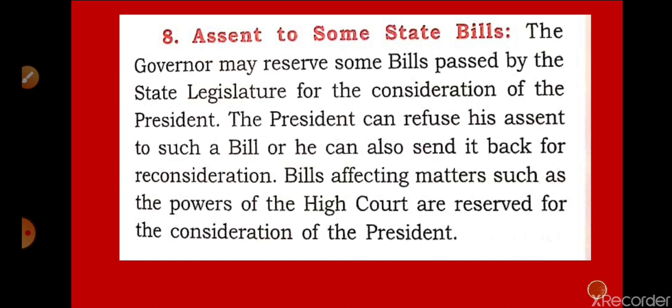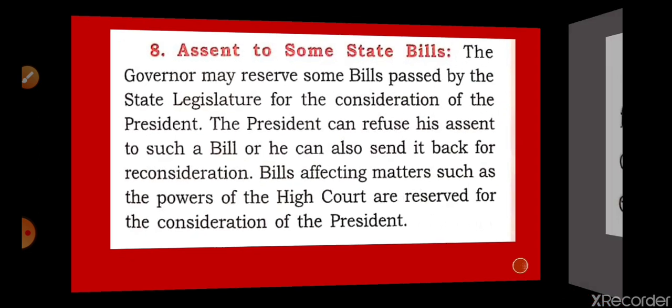Only after the recommendation of the President can it be issued by the state, or become an act of the state. The state can pass the bill only with the permission of the President. So I hope you understood this point.